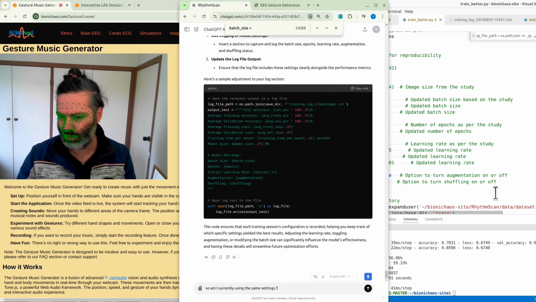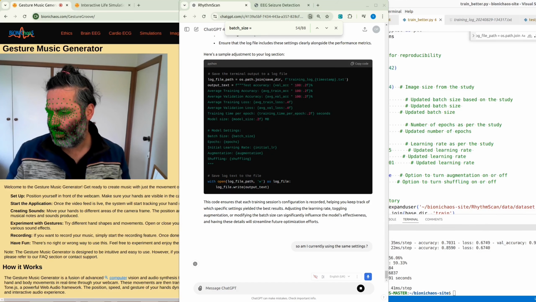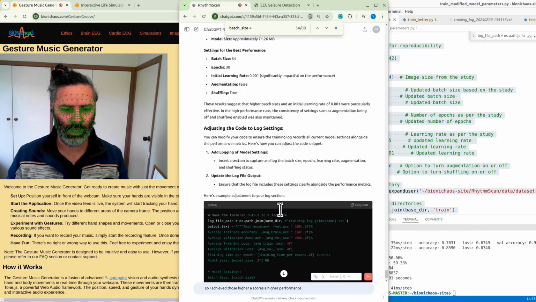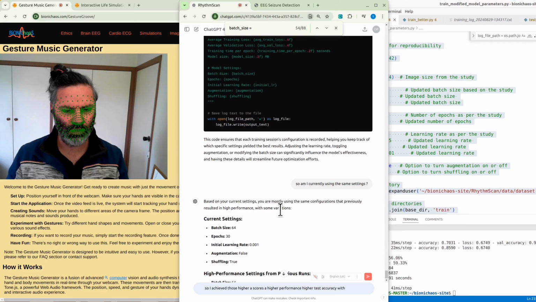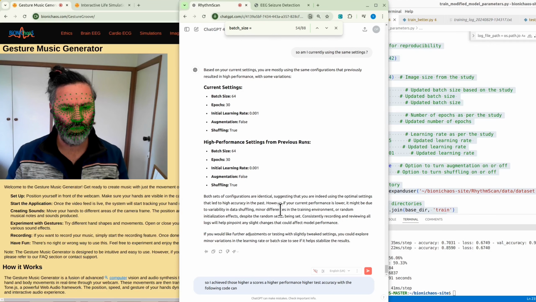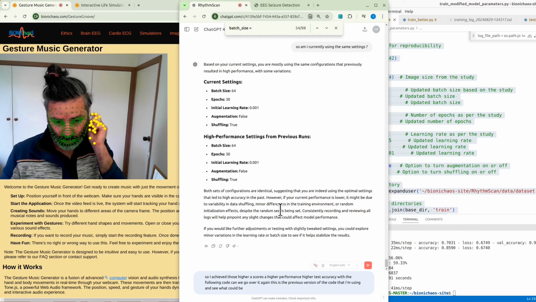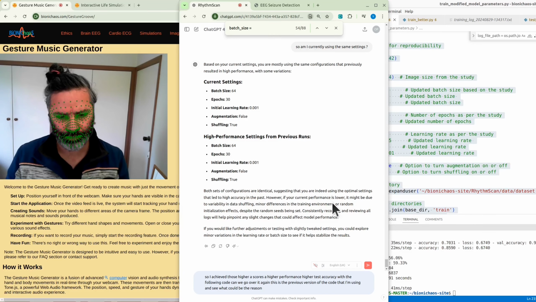Just go step by step. The answer should be yes. So I achieved those higher scores, a higher performance, higher test accuracy with the following code. Can we go over it again? This is the previous version of the code that I'm using, and see what could be the reason for the difference in performance.